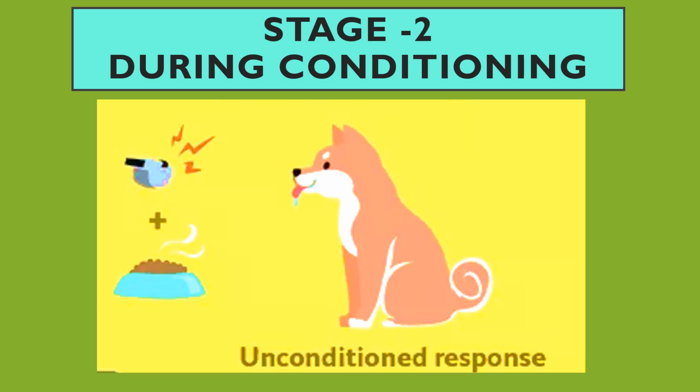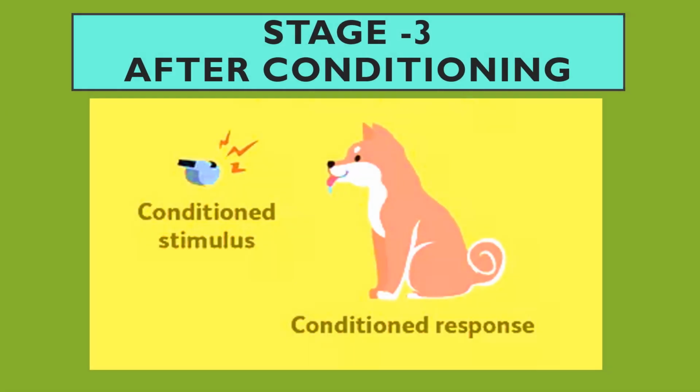The neutral stimulus, the bell, evolves into a conditioned stimulus. The dog now responds to the bell in the same way they did when given food, because they view the bell as part of the process. So this process happens during the conditioning. Now stage 3. What happens after the conditioning?